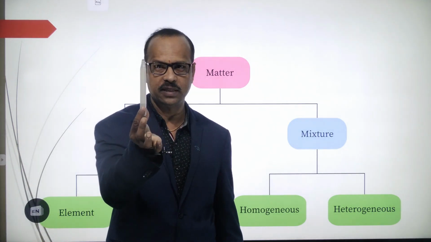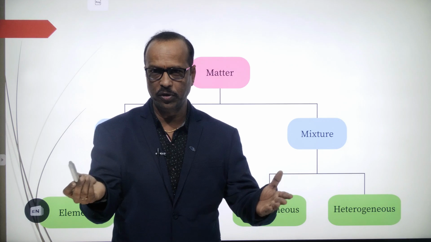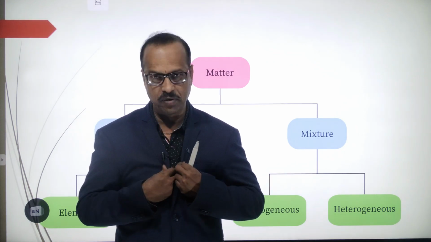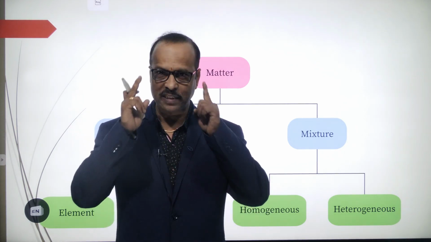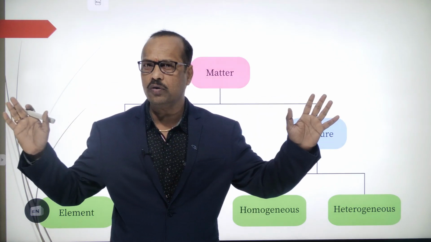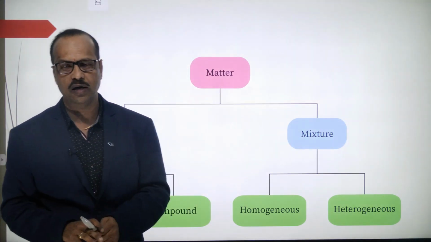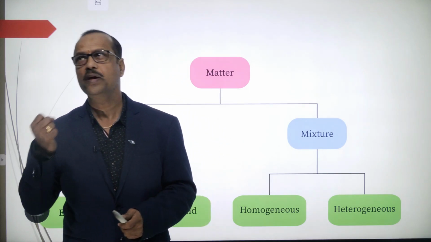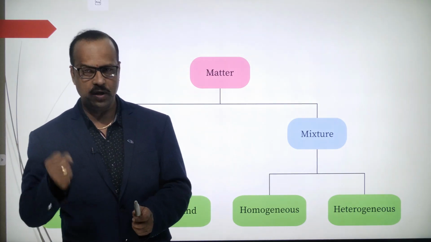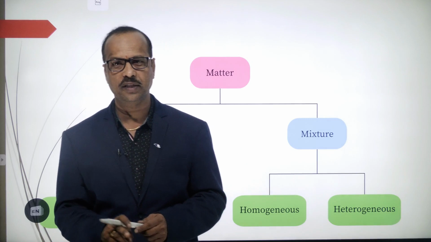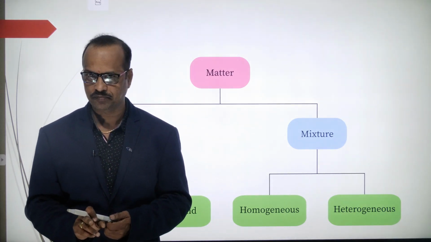For example, this pen is matter, your book is matter, my blazer is matter, my specs are matter. All around you, whatever you see comes under matter, because everything you see has mass and occupies space.